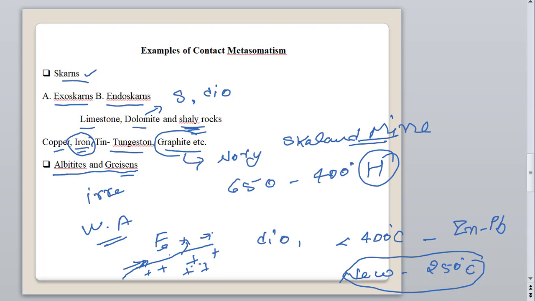This is basically a stockscheider, spelled S-T-O-C-K-S-C-H-E-I-D-E-R. Greisen may develop in the upper part also. Suppose we have an upper part here and we are getting the intrusion here. If we have a crystalline portion as a roof, the volatile elements accumulate at the roof, and again these precipitate at the contact of the roof as well as at the intrusion. So we can get this type of deposit along these.